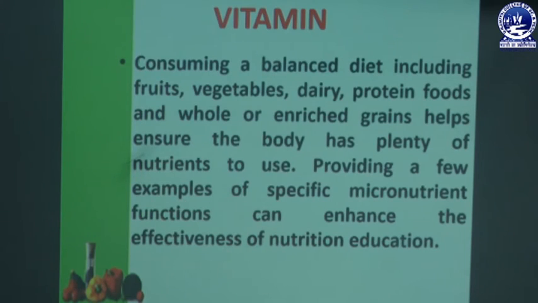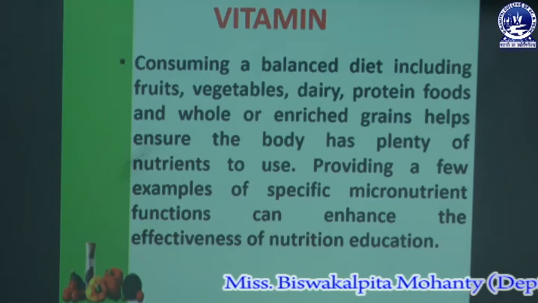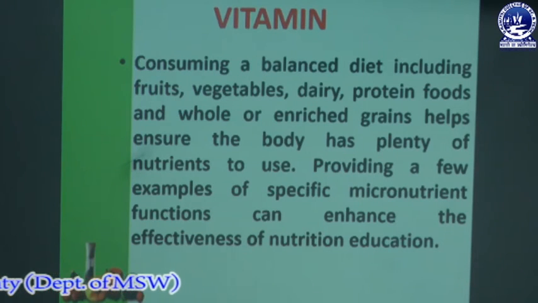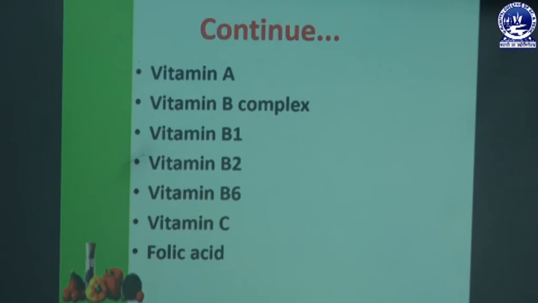Consuming a balanced diet including fruits, vegetables, dairy, protein foods and whole or enriched grains helps ensure the body has plenty of nutrients to use, and providing a few examples of specific micronutrient functions can enhance the effectiveness of nutrition education. We have to consume a balanced diet, and in this balanced diet we have to add foods which provide us vitamin nutrients, and we will discuss different types of vitamins. First one is vitamin A.